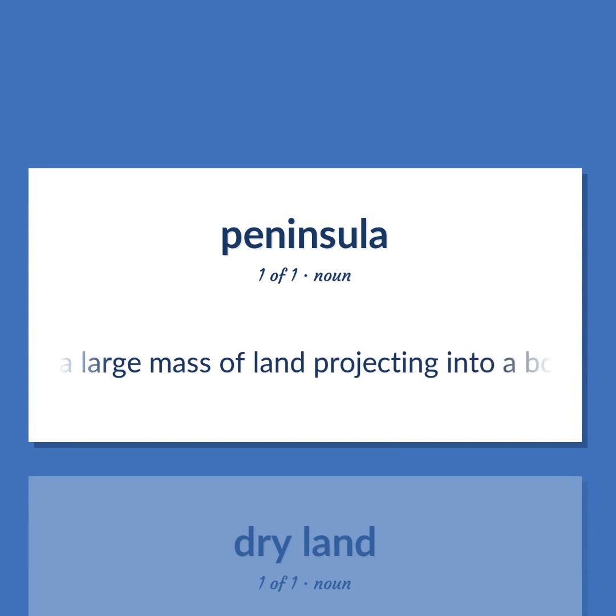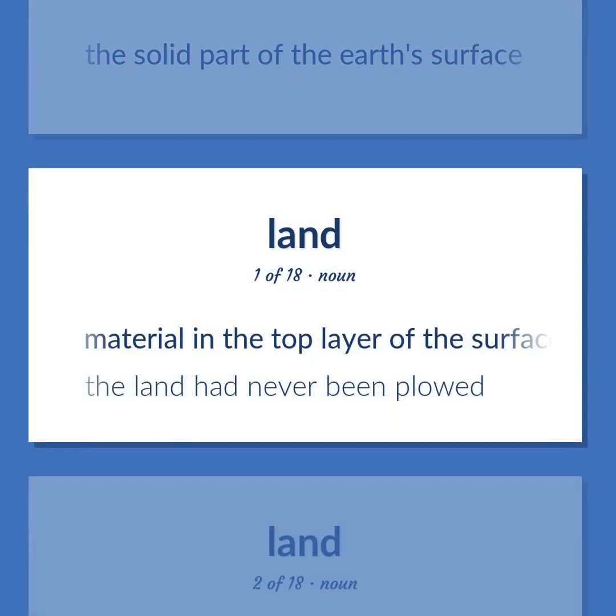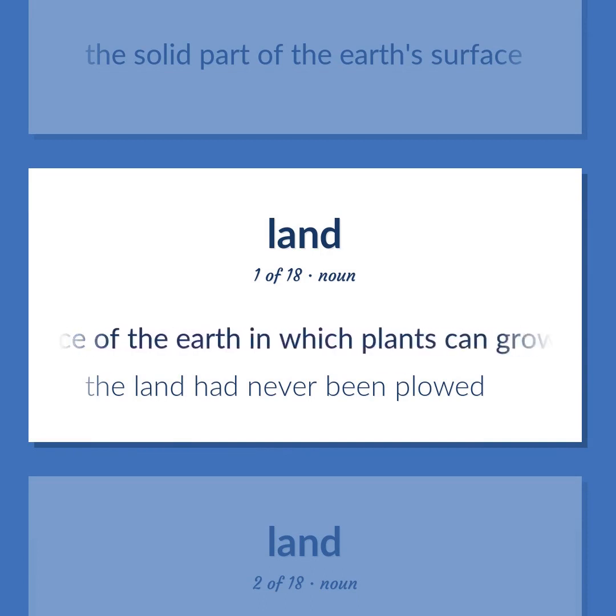A large mass of land projecting into a body of water. The solid part of the Earth's surface. Material in the top layer of the surface of the Earth in which plants can grow, especially with reference to its quality or use. The land had never been plowed.